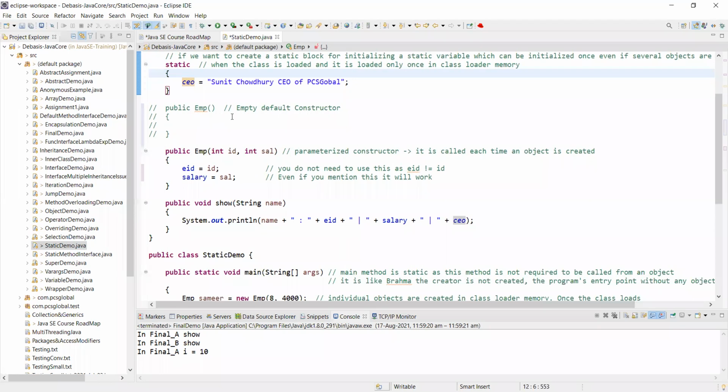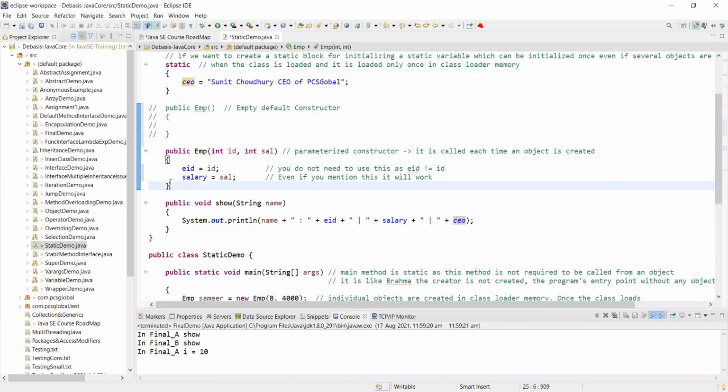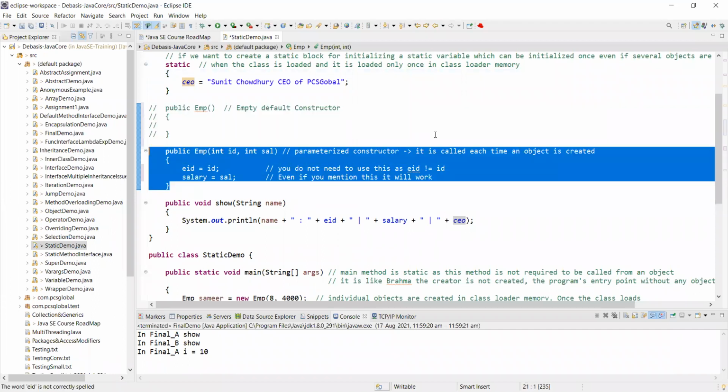So this is happening. There is a default EMP, even if I declare it or not, even if I define it or not, doesn't matter. The default empty constructor will come into picture whenever we instantiate an object. Are you getting me? Please respond, otherwise I will not understand. Yes, sir. Okay.